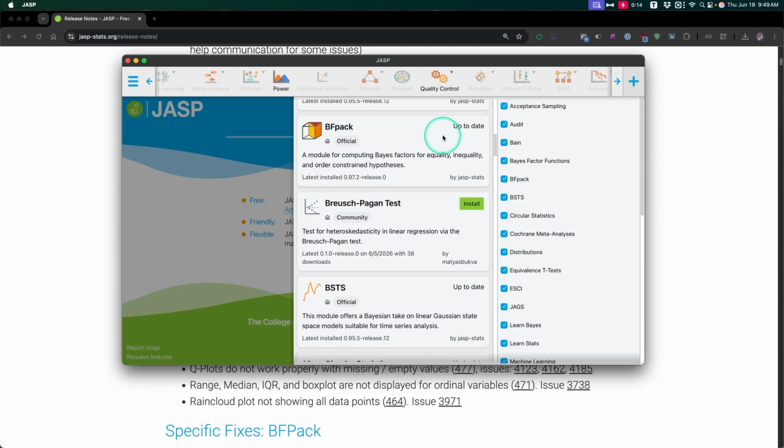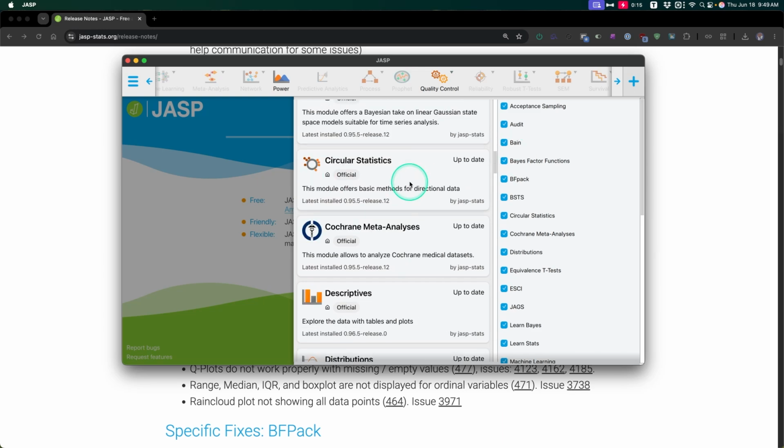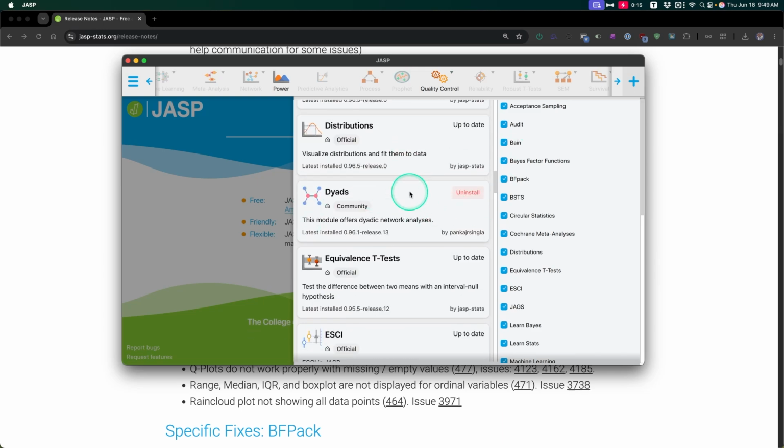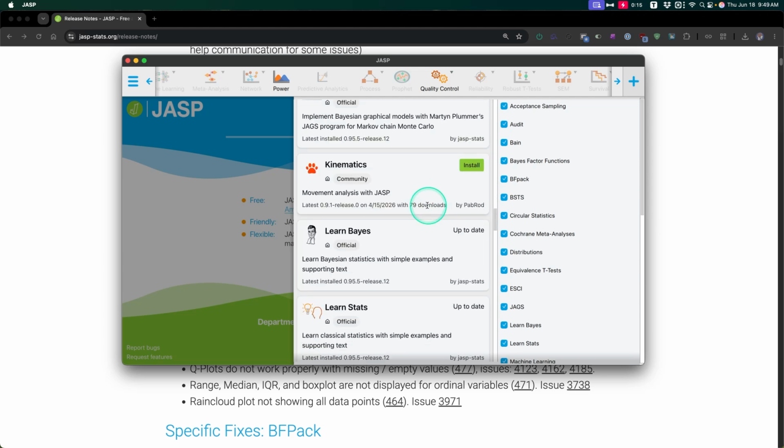But there are some new community packs that I'm probably not going to do videos on because they're very niche statistical topics. Here we have the Breusch-Pagan test. This is a test for heteroscedasticity in linear regression. It is a specific test, and Matthias Buchfa made that one. So you can download that. You can see there's community. Okay, scrolling down a little bit more. I did update my dyads because I did do a video on the dyads, I believe. There is a new module, this was in April, called Kinematics by Pabrod. This is for doing movement analysis.